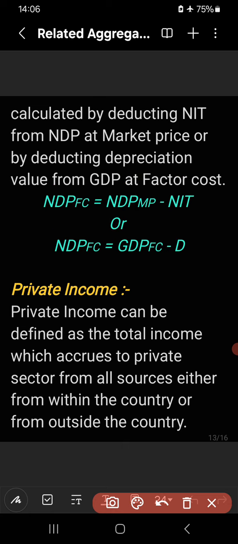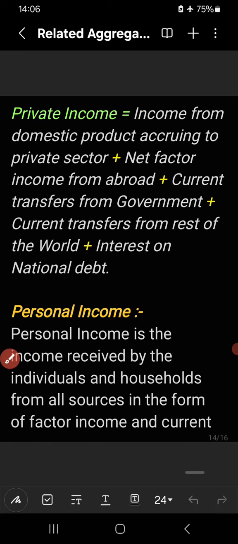Now we will discuss some other aggregates of national income. What is private income? What is personal income? Then what is personal disposable income? Private income can be defined as the total income which accrues to the private sector from all sources, either from within the country or from outside the country, right?